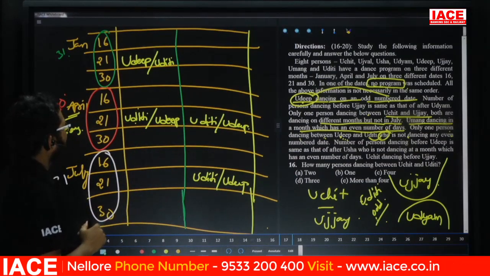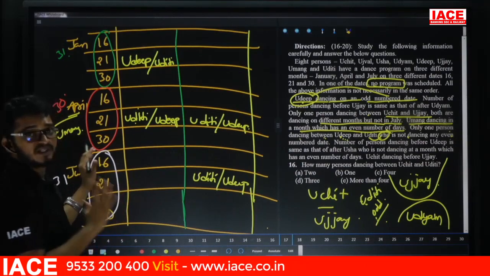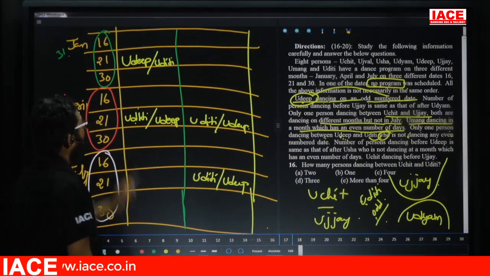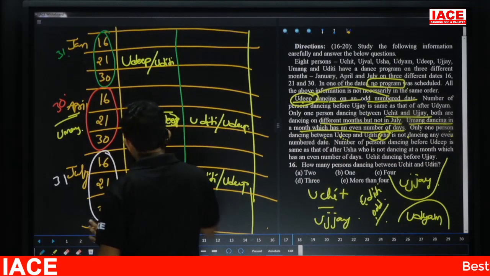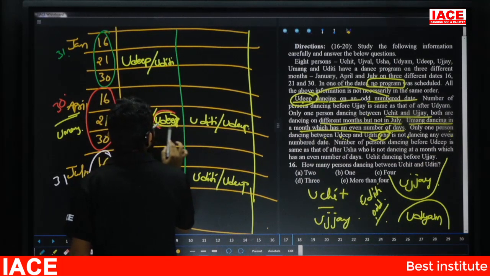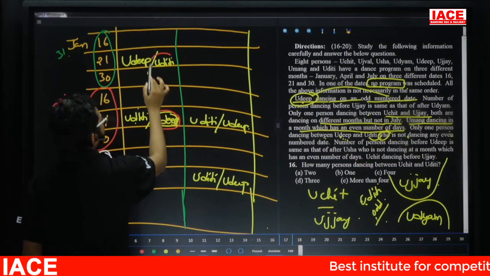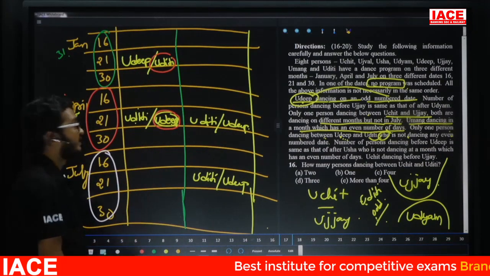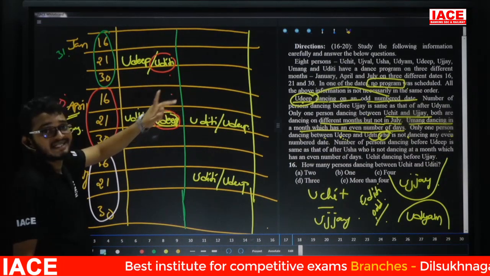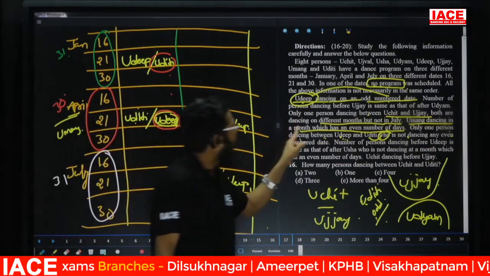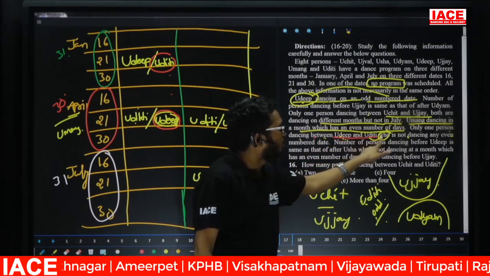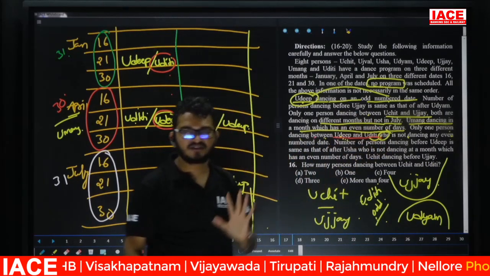Next. Suppose, friends, check here. These two are the possibilities and these two are the possibilities. If I take this one as Udip, this one is Uditi. Then this one is compulsory Uditi. Between them we are having two dates, but one day is a holiday. Why? They mention only one dancing between Udip and Uditi.